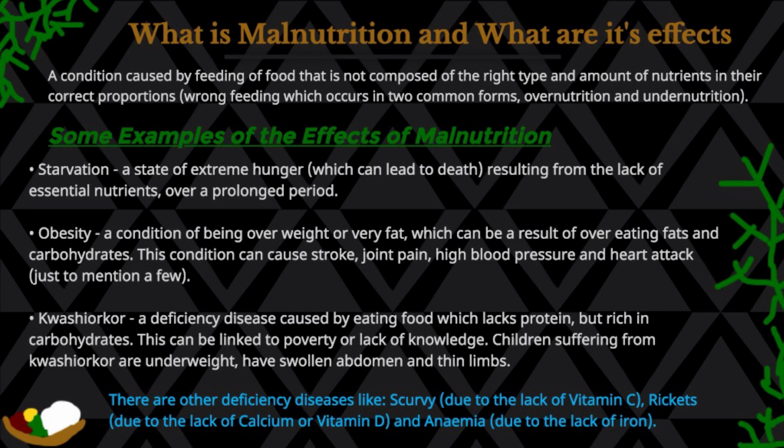Then the kwashiorkor is a deficiency disease caused by eating food which lacks protein but rich in carbohydrates. This can be linked to poverty or lack of knowledge. Children suffering from this disease are underweight and have swollen abdomen and thin limbs. And then we have that side note as well, which says there are other deficiency diseases like scurvy, which is due to the lack of vitamin C, rickets, which are due to the lack of calcium or vitamin D, and anemia, which is due to the lack of iron.